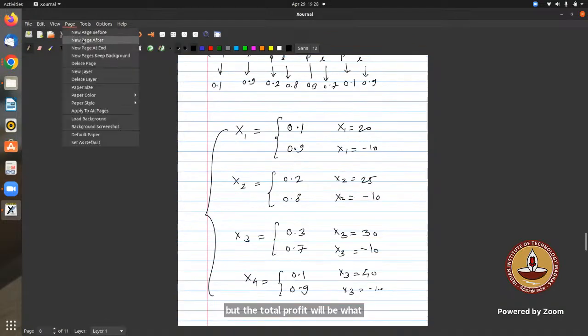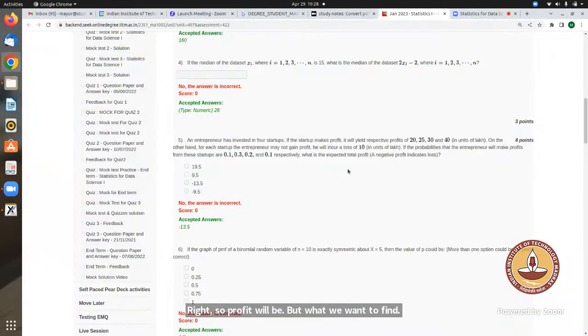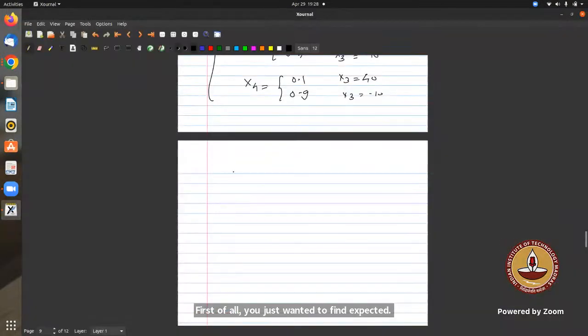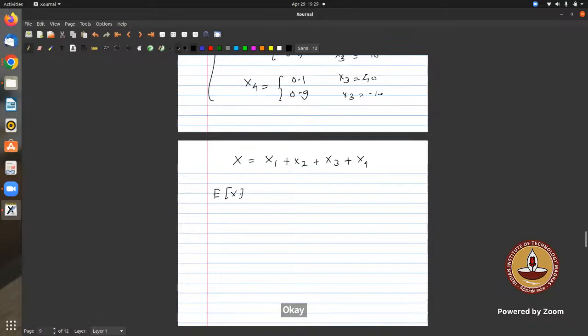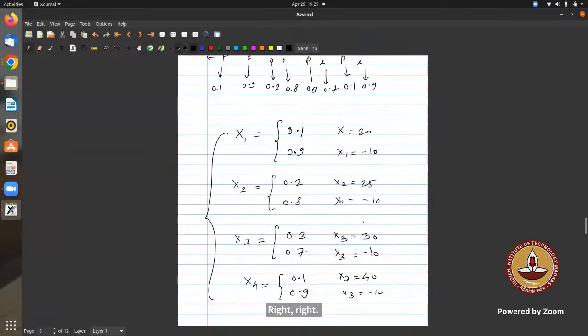But the total profit will be the summation of all. What we want to find first is the expected profit. So let's say X is equal to the net profit. What is the expected value of X? It is the expected value of X1 plus expectation of X2 plus expectation of X3 plus expectation of X4, right?